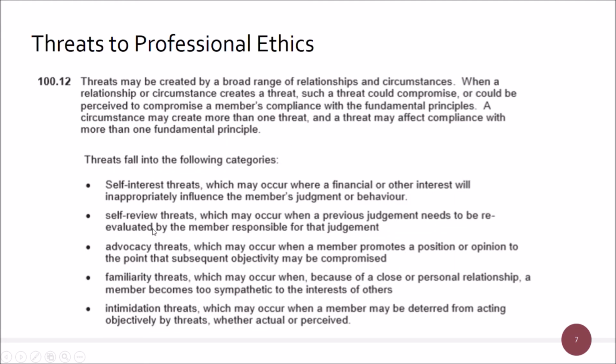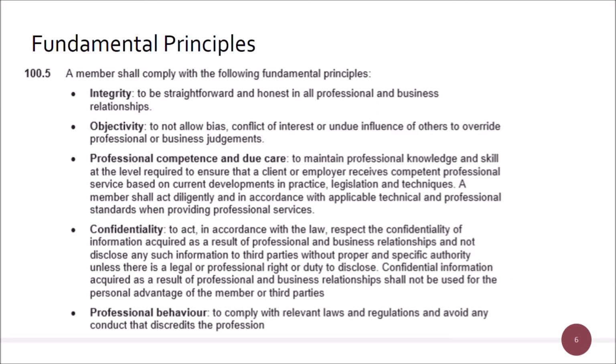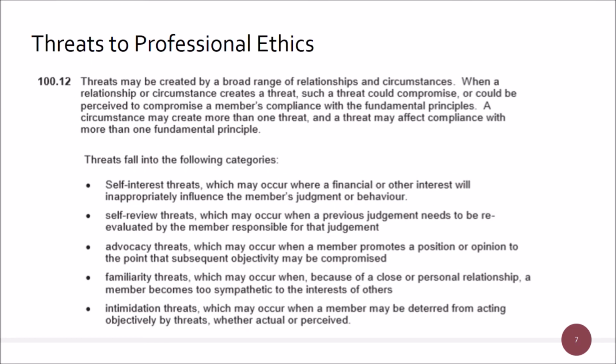Now these are threats, so they don't have to create these kind of things in here. They are simply threats. But you, as an AAT member, are required to objectively review your position and your threats. And objective doesn't mean I'm just a good person and therefore won't do anything naughty. It sometimes means that you need to put safeguards in place, or often means you need to put safeguards in place.